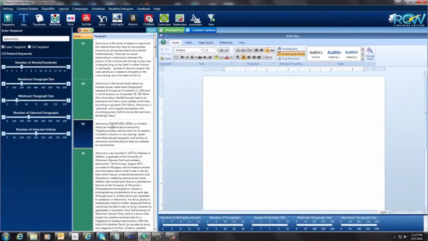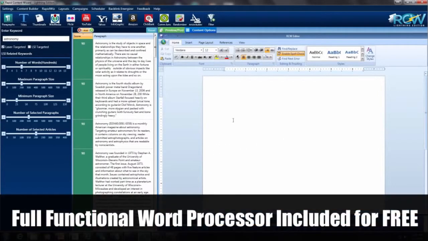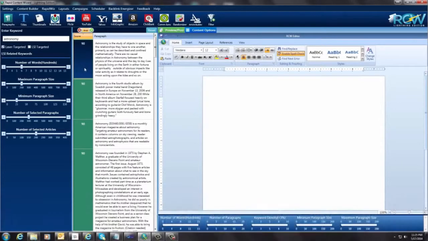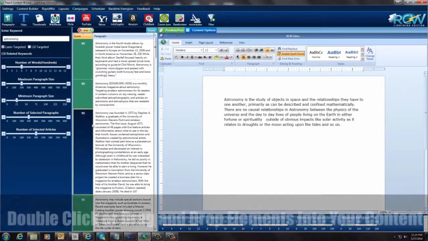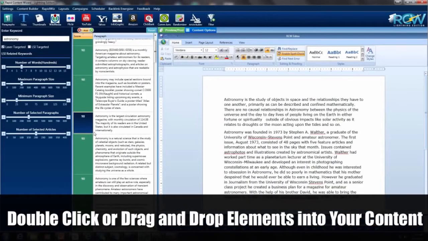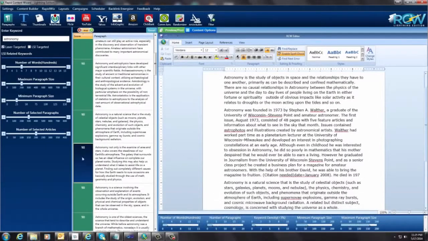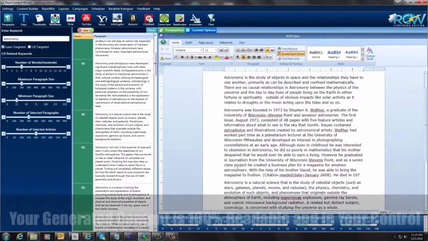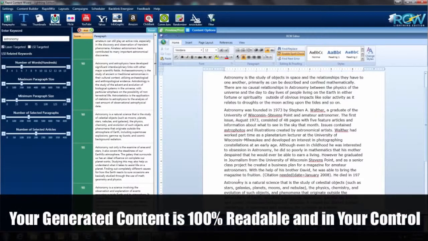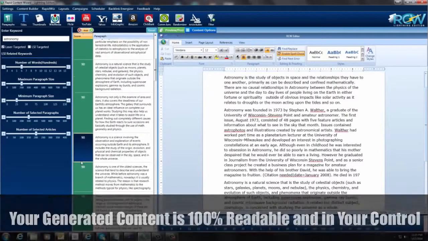So it makes it very easy for you here to just select these and put them into this word editor that we have here on the side. All I have to do is come up here and double click on the paragraphs that I want, and it will automatically put them in here. And the good thing about this is you can select any of these paragraphs you want so that they will all read through and form together so that they will make sense.